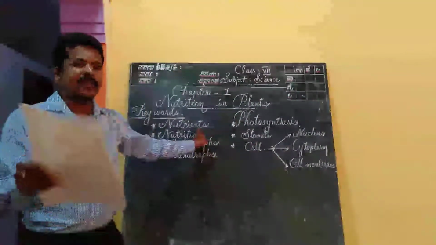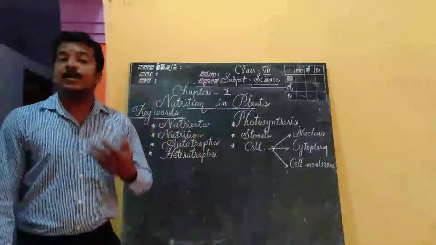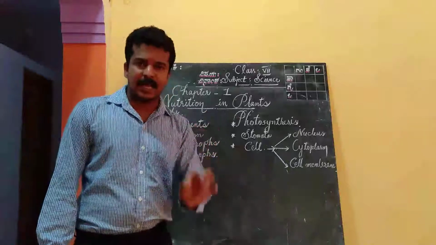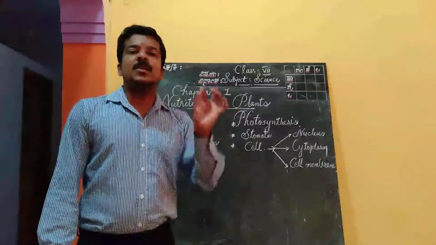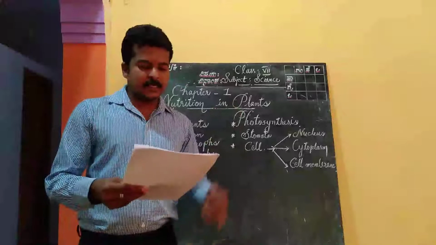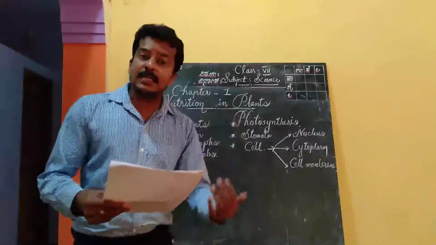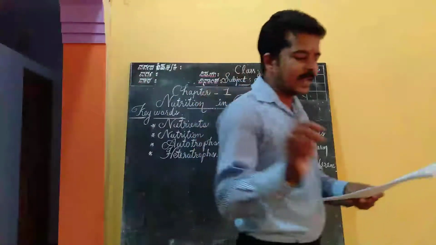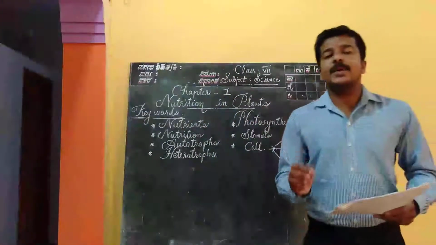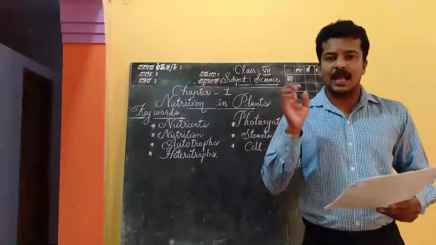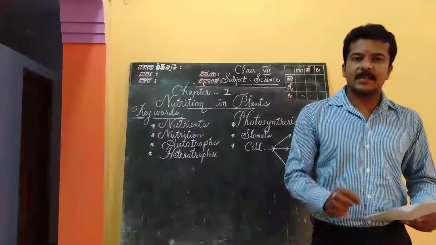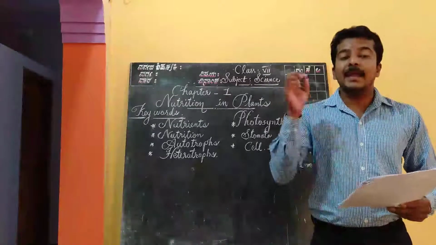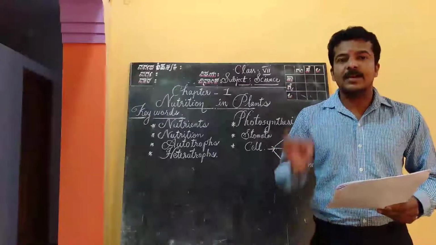So you can make a question now. What are nutrients? The components of food like carbohydrates, proteins, vitamins, fats, minerals are called nutrients. What are nutrients? Just underline that. The components of food like carbohydrates, proteins, vitamins, fats, and minerals are called nutrients.